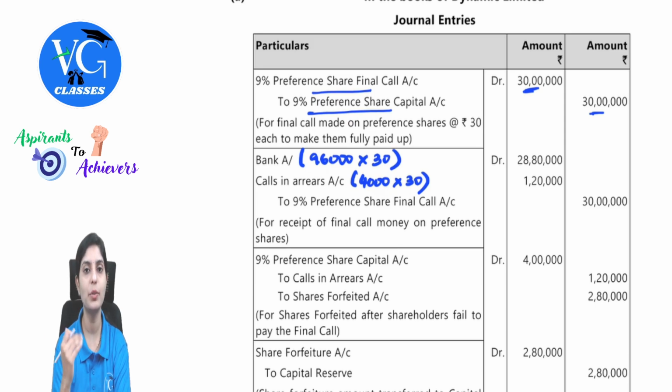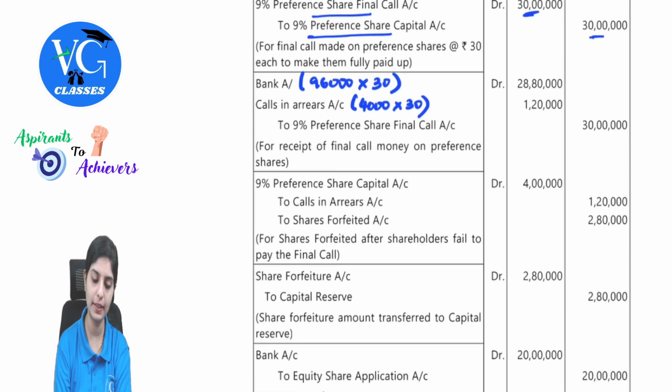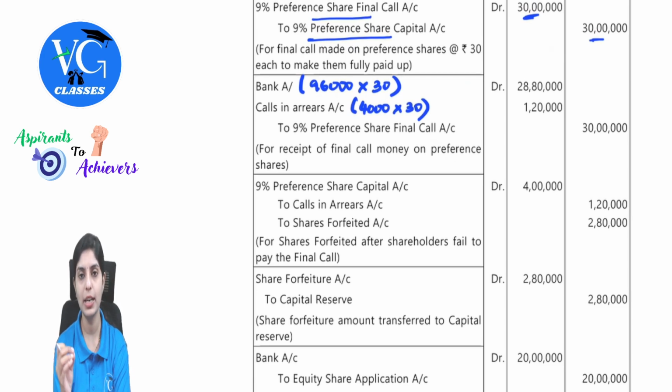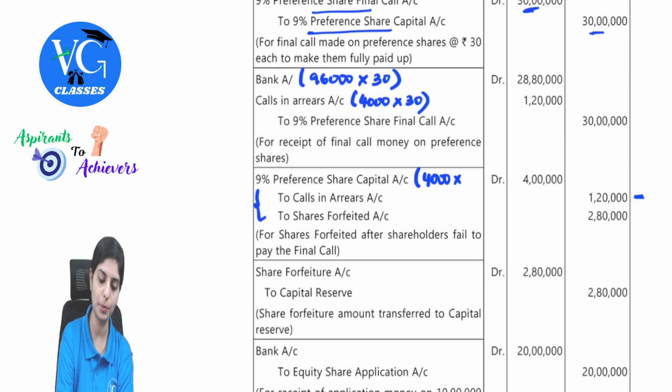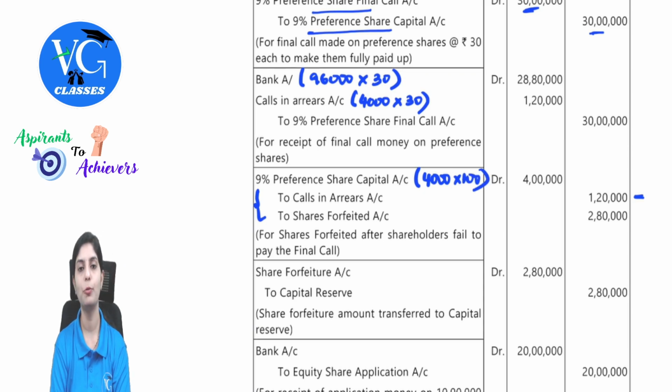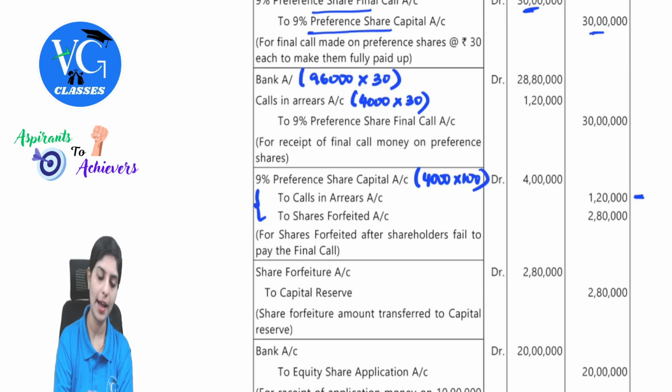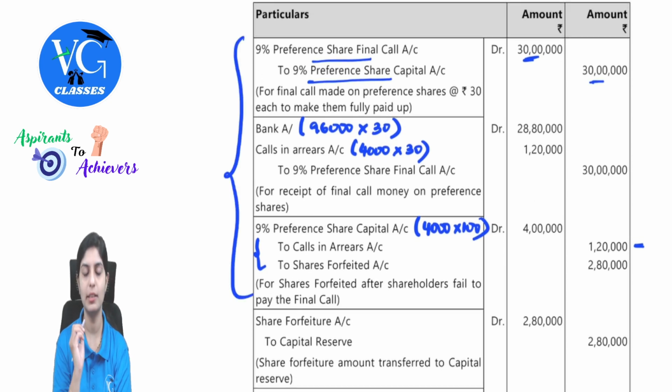Later, these shares were forfeited. So, what will be the forfeiture entry? 9% preference share capital account debit to calls in arrears account and to share forfeiture. So, the amount which has been transferred is 1,20,000 with respect to 4,000 shares. Sorry, the face value is not 10 rupees, this is 100 rupees. So 4 lakh total capital to calls in arrears and then to shares forfeited. I hope these three entries are comfortably understood.